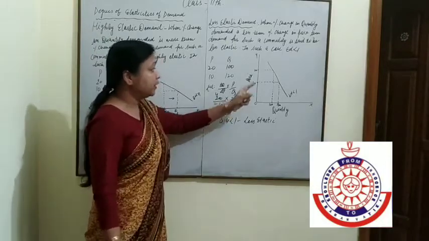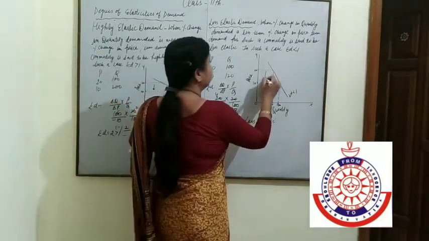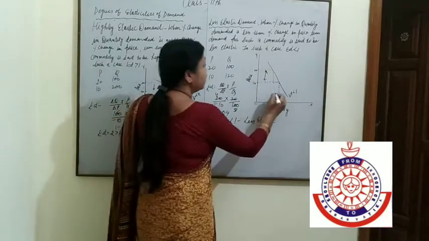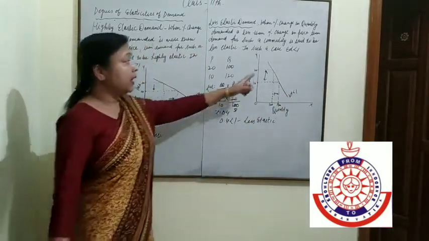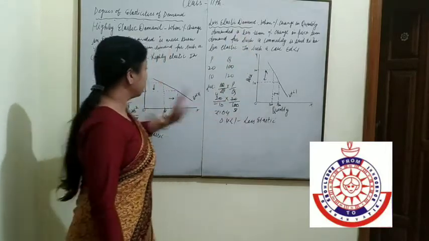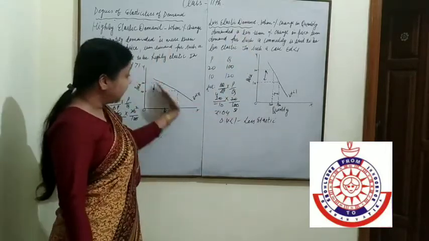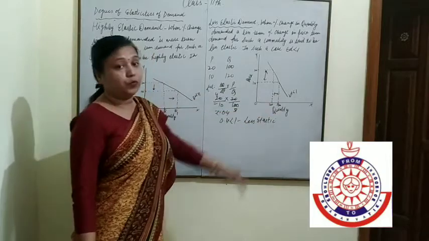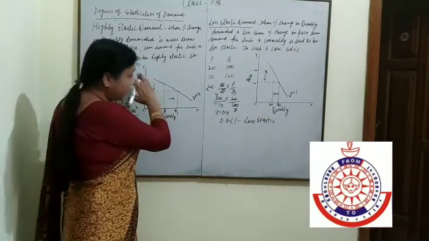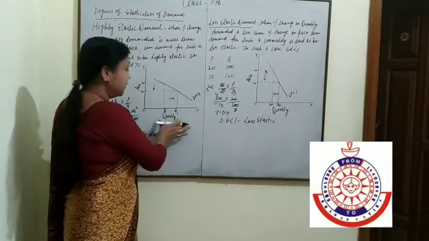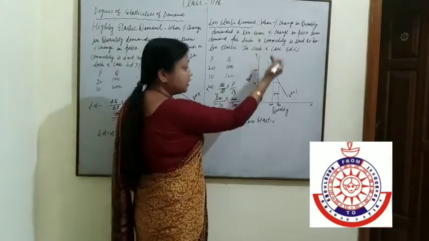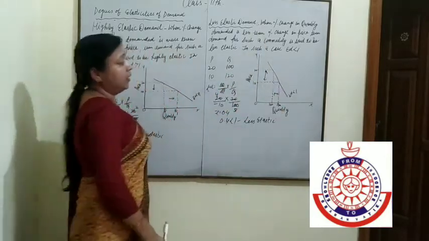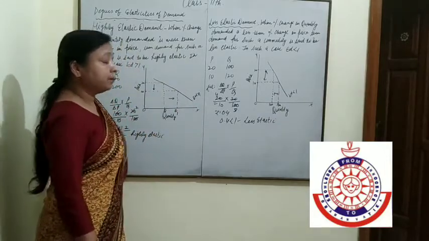See in this example, the percentage change in quantity demanded is less than the percentage change in the price. Here our demand curve is flatter and here demand curve is steeper, because here demand changes more, that's why our demand curve is flatter. Here price changes more, that's why our demand curve is steeper.